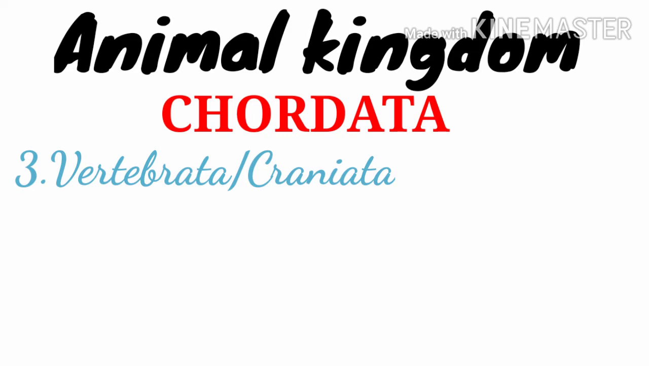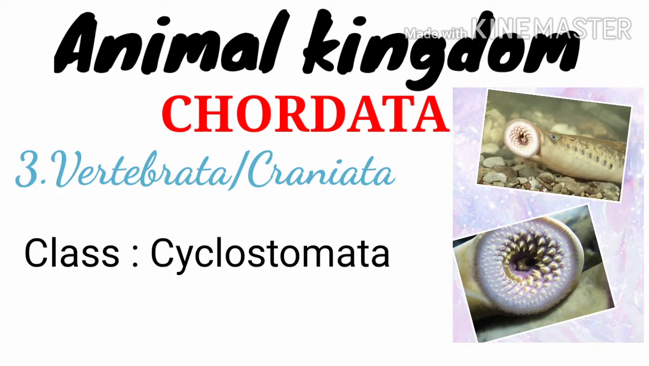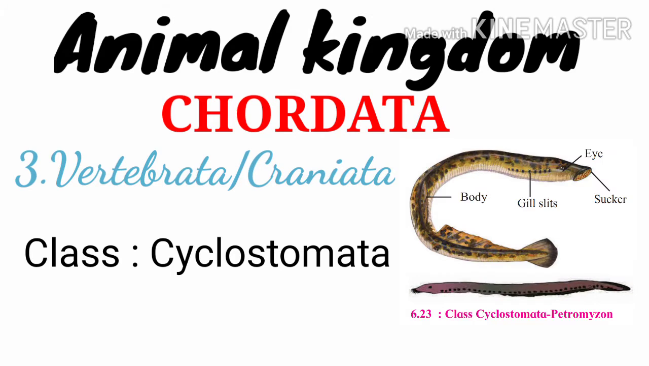The first class is Cyclostomata. These animals have jawless mouth and is provided with sucker. Their skin is soft and without any scale. They don't have any appendages and the endoskeleton is not bony but it is cartilaginous. These animals are ectoparasite. The diagram that you see here is of Petromyzon.